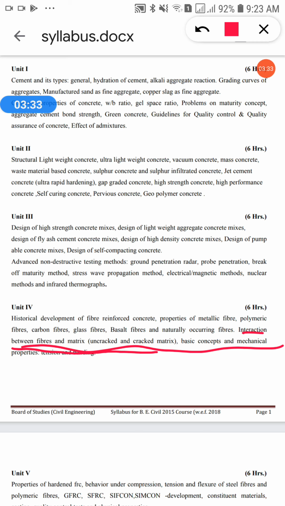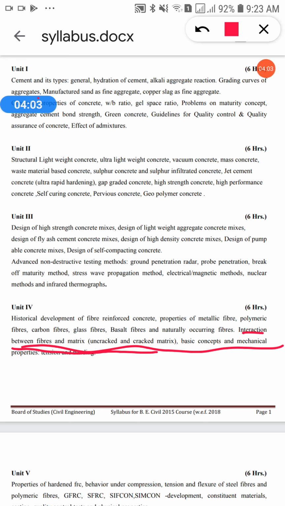Composites means the mixture which is made up of two or more different materials. During the initial stages of loading, when we apply load to our concrete, it will create fiber interaction with uncracked matrix. So it has very limited importance.